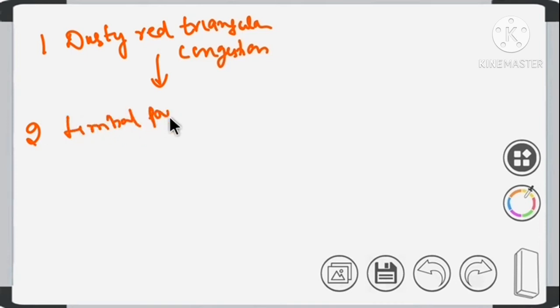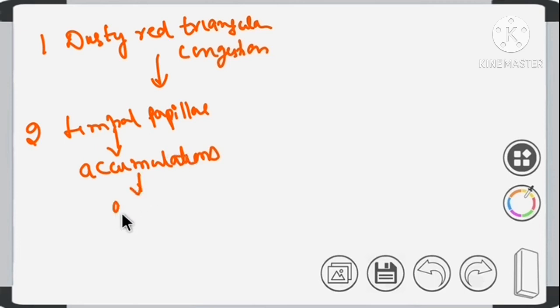Limbal papillae. These limbal papillae are accumulations of tissue around the limbus. Around limbus there will be accumulations of tissue.